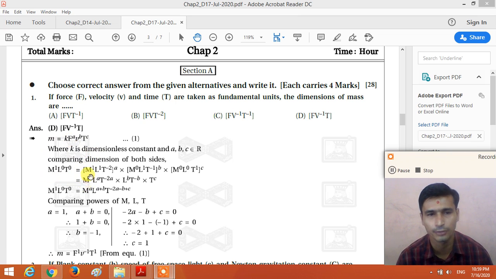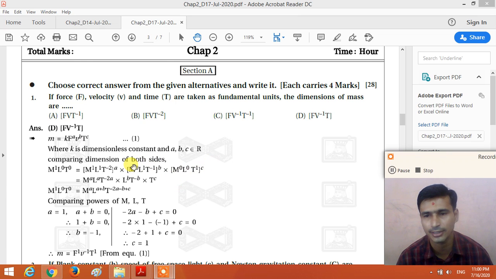The dimensional formula of force is M1 L1 T minus 2, raised to power a, multiplied by velocity. What is the dimensional formula of velocity? M0 L1 T minus 1, raised to b, right? And the third one is time. The dimensional formula of time is M0 L0 T1, raised to c.